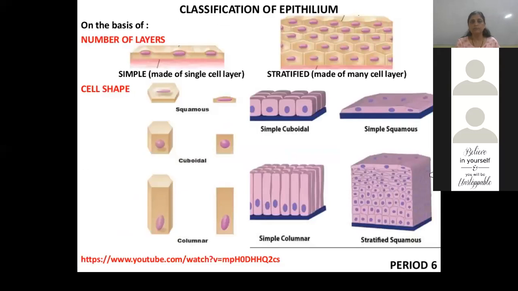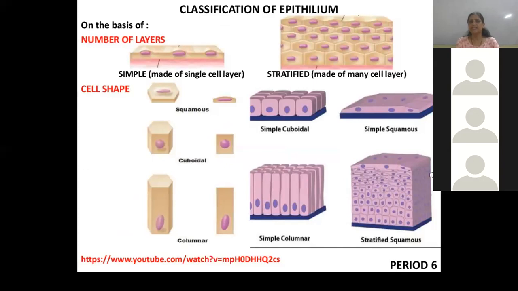Ma'am, nervous tissue doesn't have any subtype? No, no, no. It has the smallest unit, that is called neuron. Okay, the smallest unit, that is called neuron.